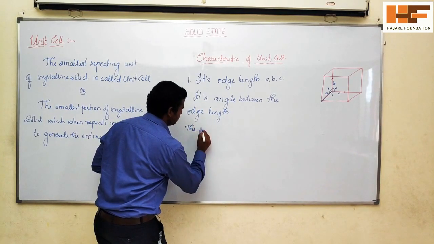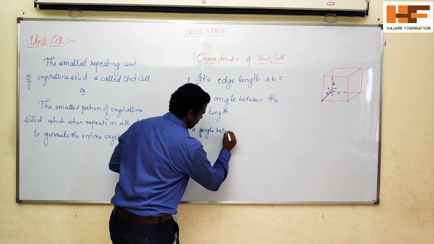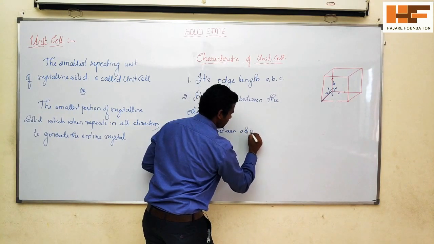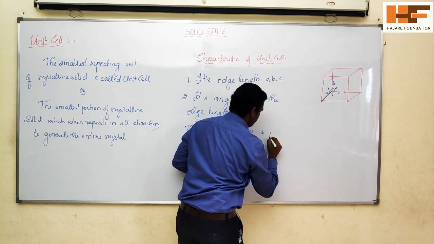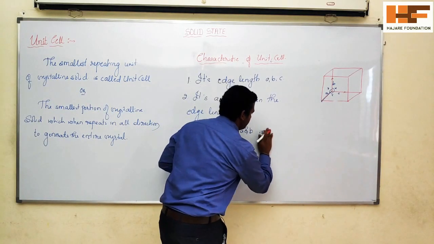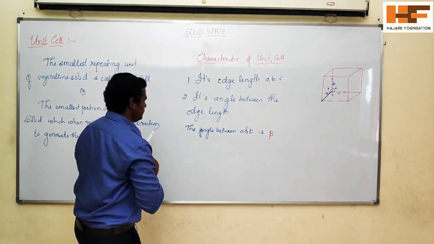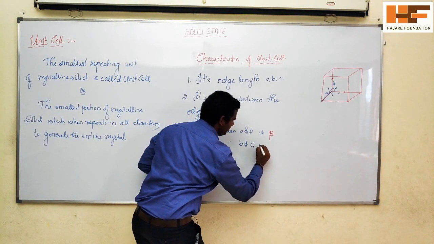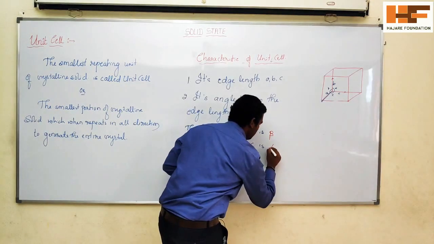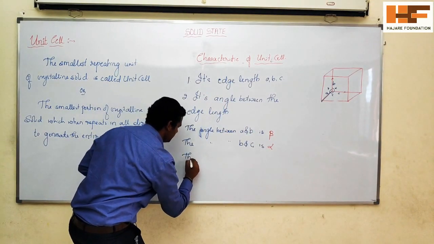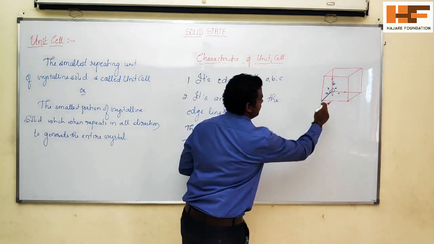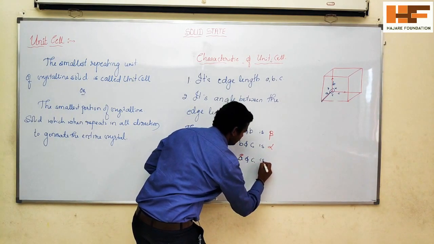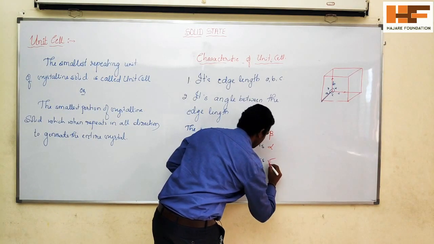The angle between B and C is alpha. The angle between A and C is called gamma.